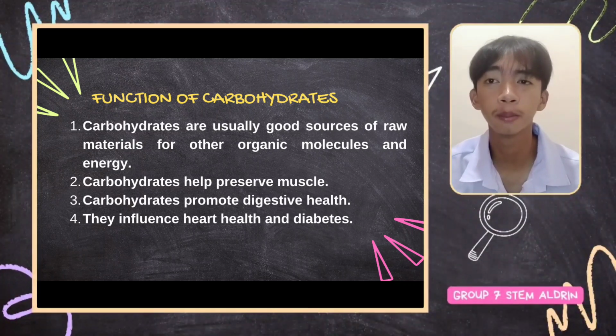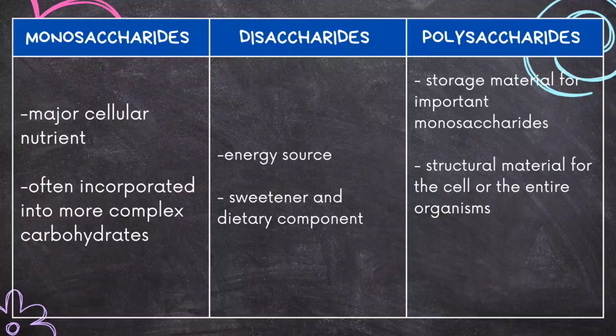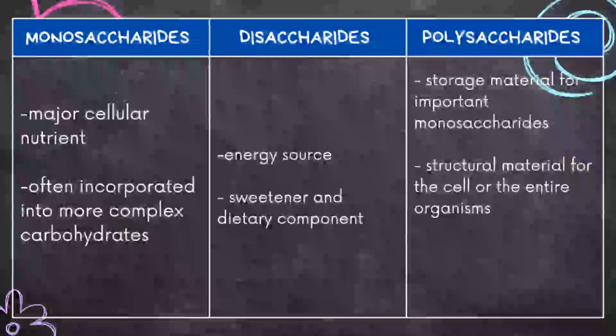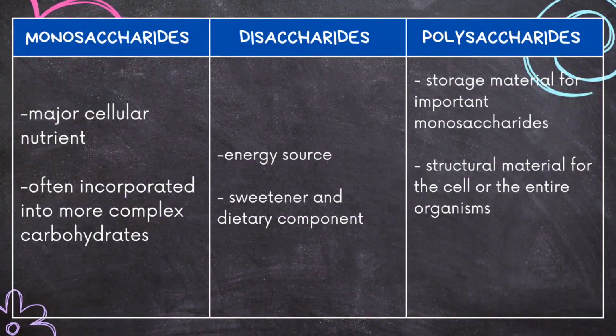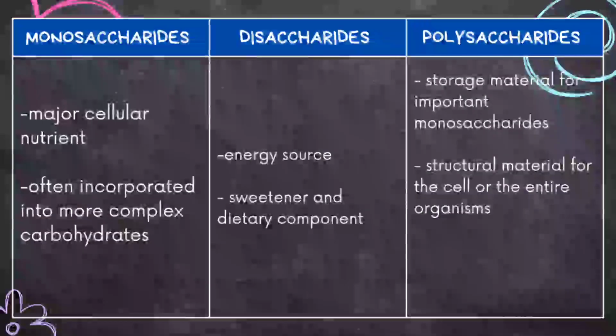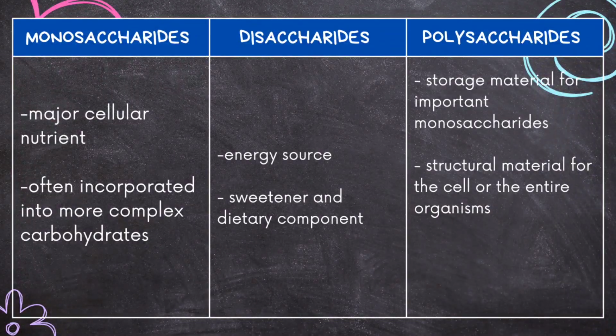Carbohydrates also provide benefits depending on their classification. For monosaccharides, the functions are major cellular nutrients, and they are often incorporated into more complex carbohydrates. Disaccharides are an energy source, sweetener, and dietary component. And polysaccharides are storage material for important monosaccharides and structural mechanisms for the cell or the entire organism.